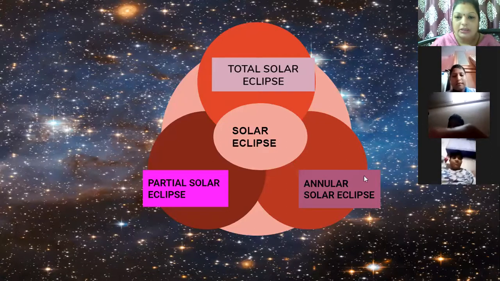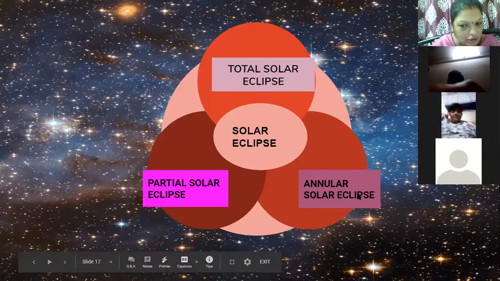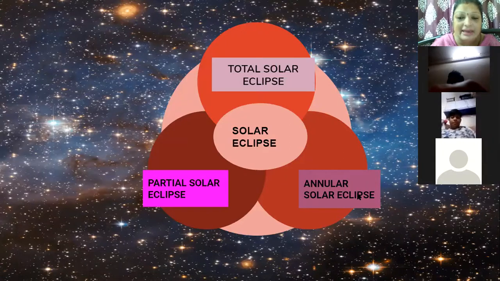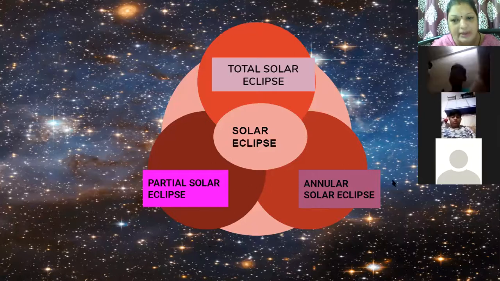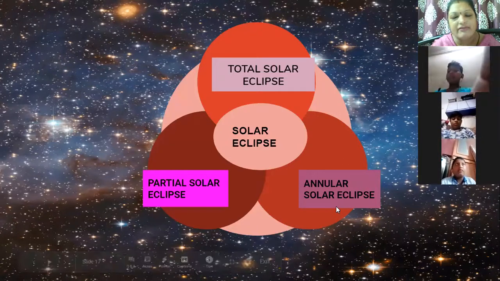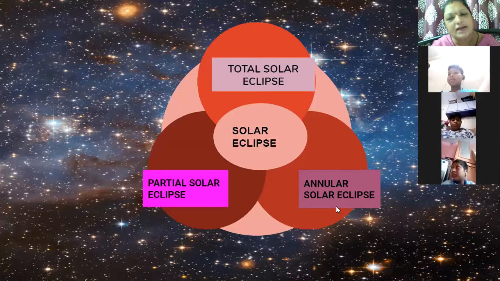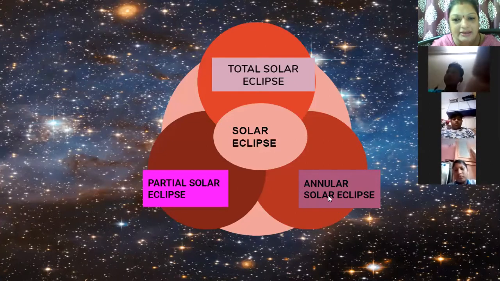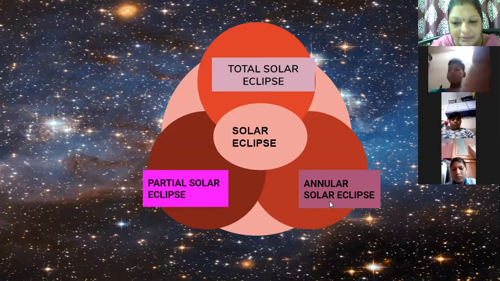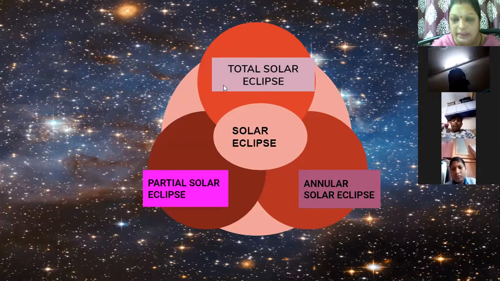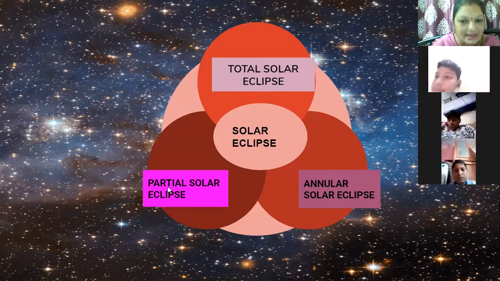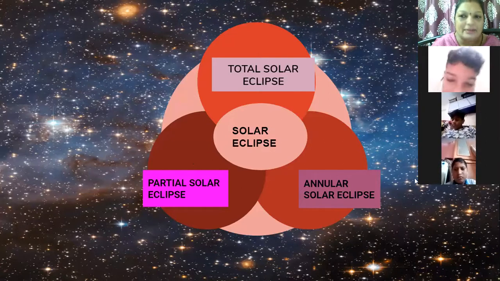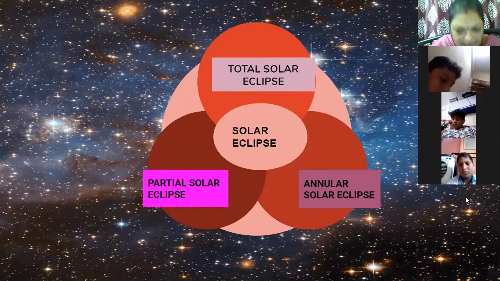Now this annular solar eclipse, what you saw this year, it is a very rare phenomenon. It doesn't occur easily. Very rarely. You can usually see the total or partial, but annular solar eclipse is a very rare phenomenon. It comes after many years, and this year it came, and it was the first eclipse for this year. So now what we have to see today, we have to see the types of eclipses, the total, partial, and annular. Let me tell you again, during the solar eclipse